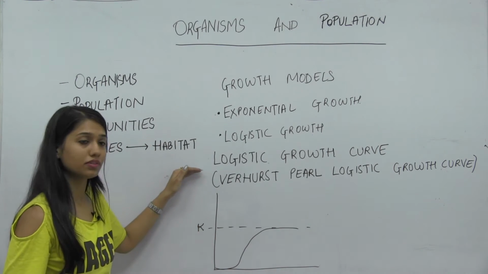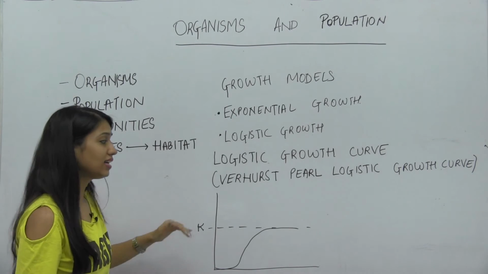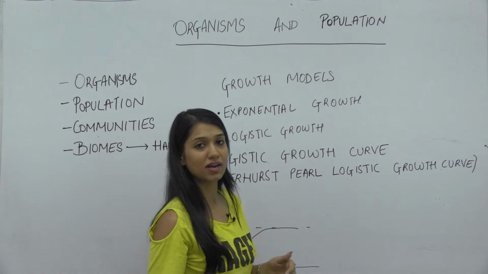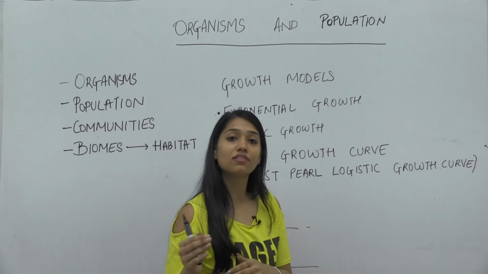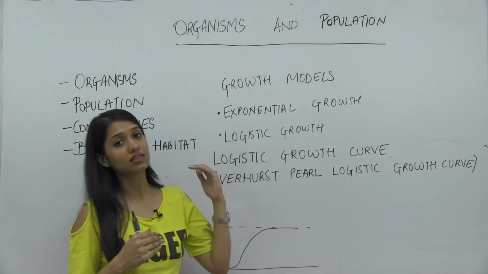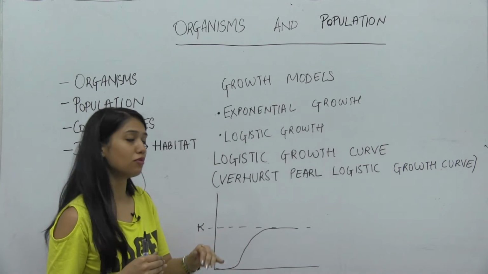For logistic growth curve, we define K, that is the carrying capacity. Now what is carrying capacity? Carrying capacity is the availability of resources for a natural habitat, for the minimum survival of a population.